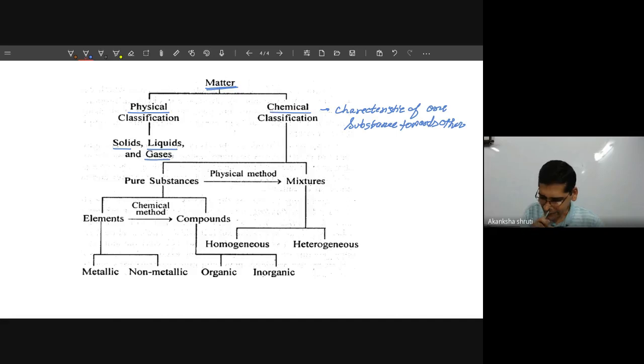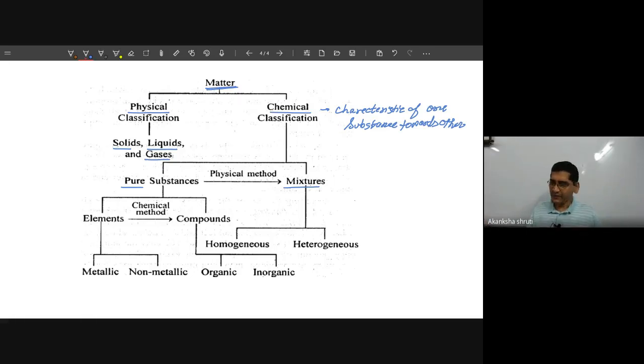So considering this chemical characteristic, it is classified into pure and mixture or impure. A student, these pure substances, when they are mixed together, means more than one kind of pure substance are placed such that these pure substances are not able to interact or react or alter the property of other, then it is forming a new kind of substance called mixture.